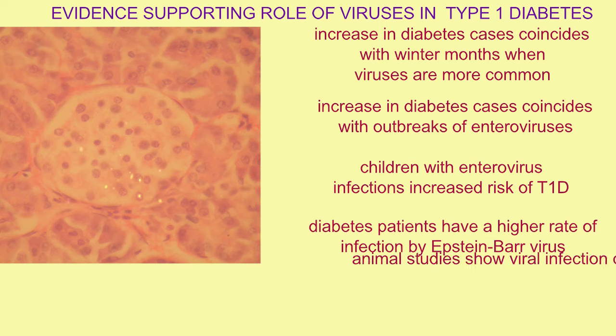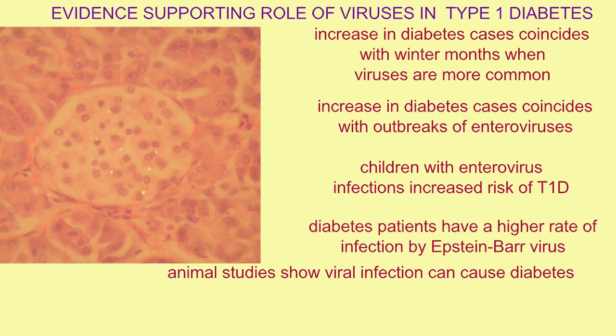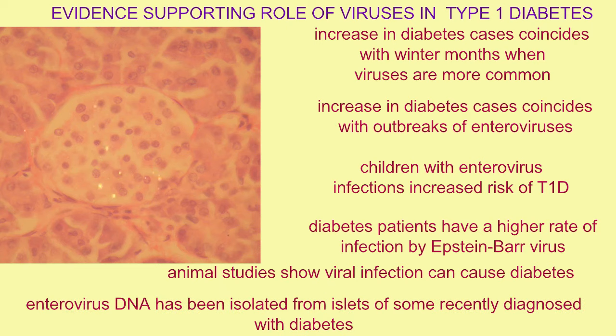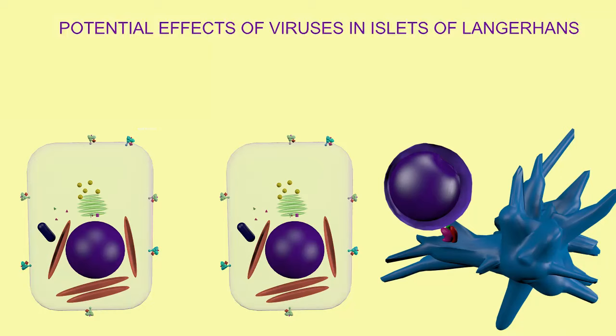Diabetes patients have a higher rate of infection by the Epstein-Barr virus than do those who do not have diabetes. Animal studies have shown that viral infections can cause diabetes, and viral DNA has been isolated from the islets of some recently diagnosed patients with diabetes.